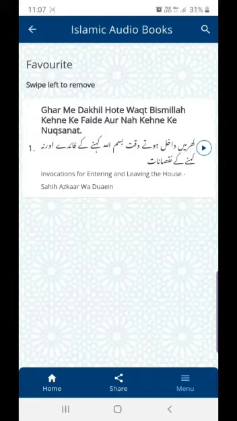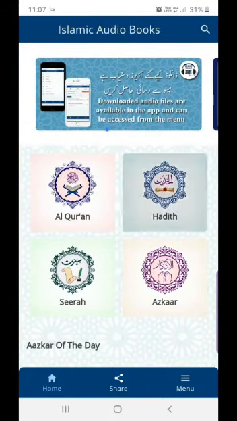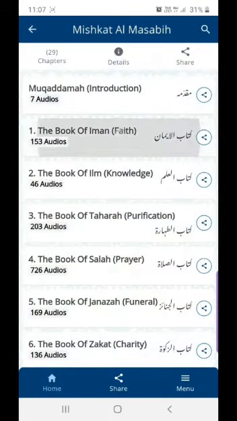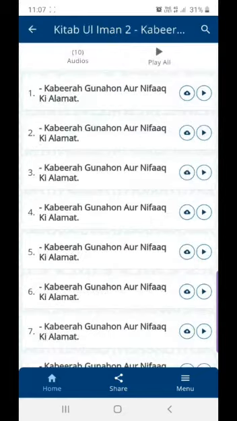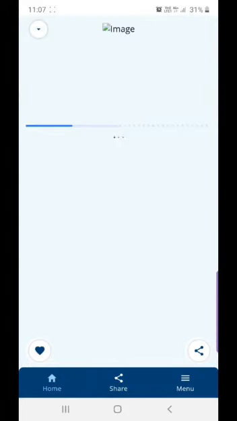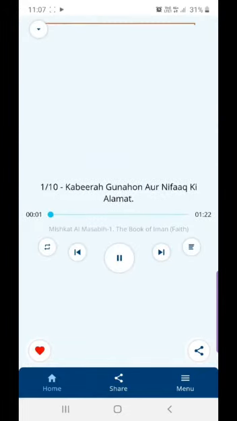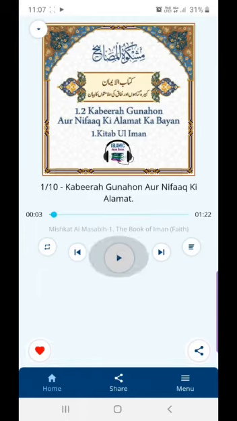Let us make another favorite file from any other book. Going to Home and to Hadith, selecting a chapter and a file and making it a favorite by clicking on the heart icon. Let's go back to our list.